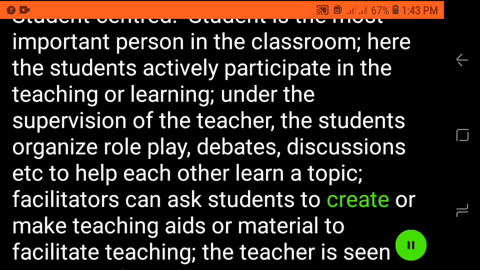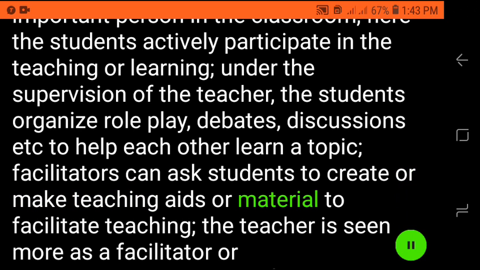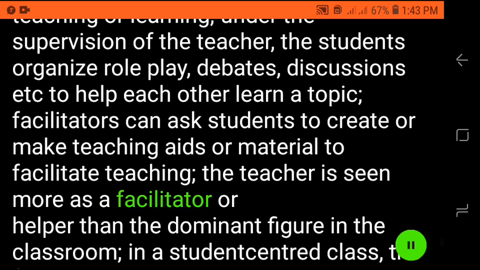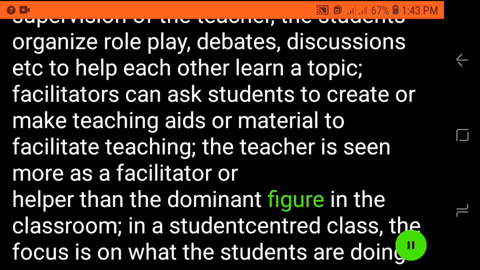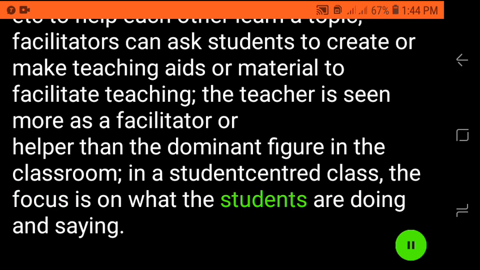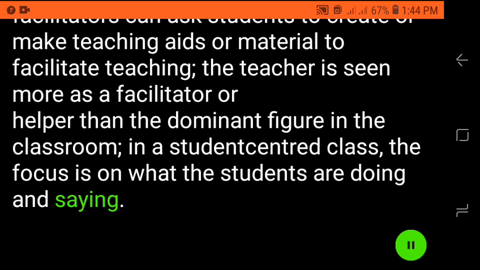Facilitators can ask students to create or make teaching aids or material to facilitate teaching. The teacher is seen more as a facilitator or helper than the dominant figure in the classroom. In a student-centered class, the focus is on what the students are doing and saying.